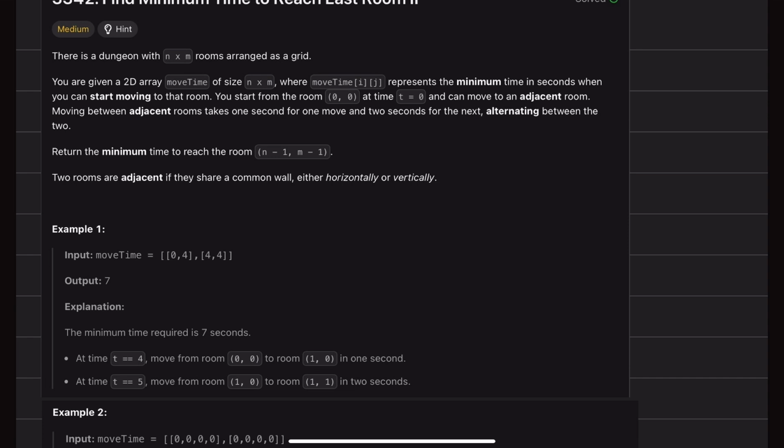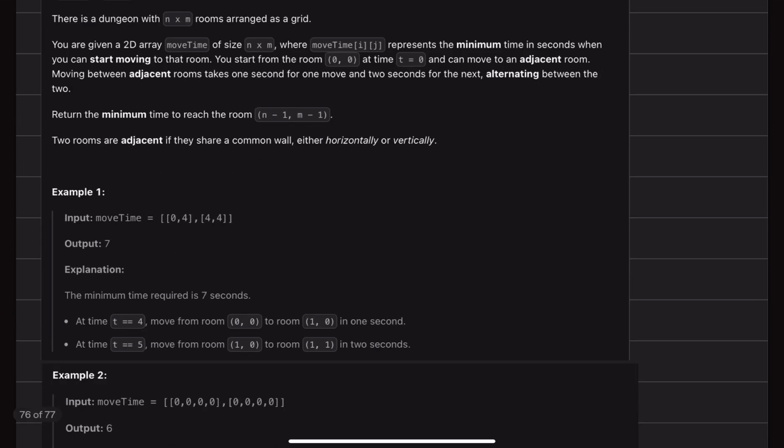And if it's a graph, and I need to reach a node with minimum time, then we can use the Dijkstra algorithm for it. Okay, so we'll be using that.